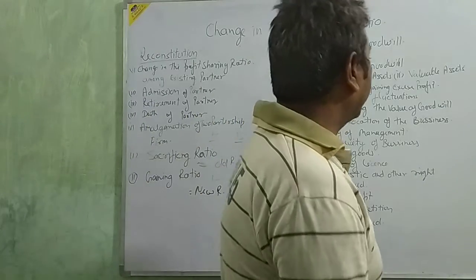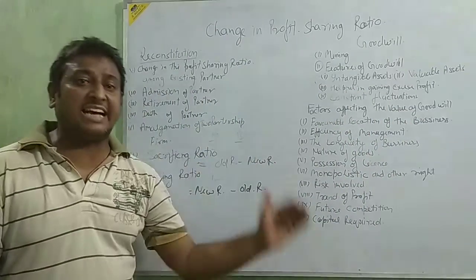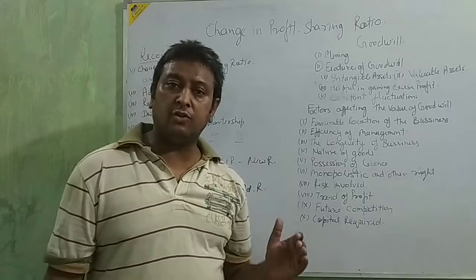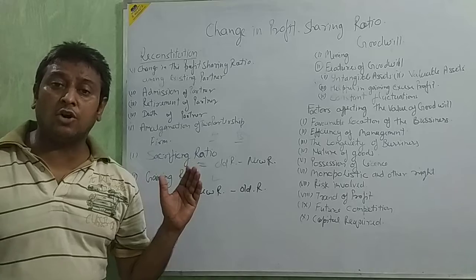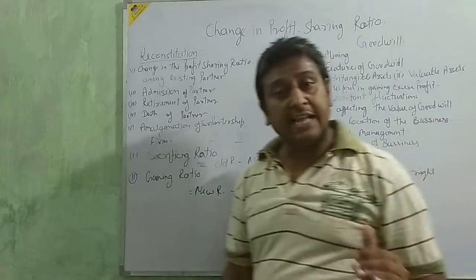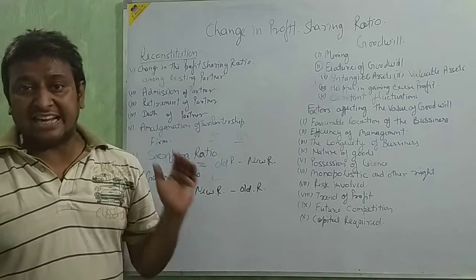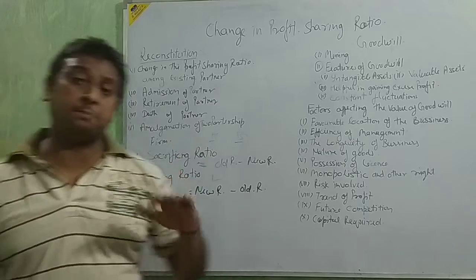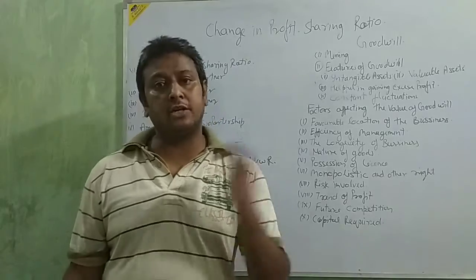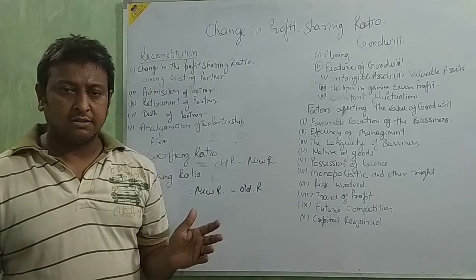Next, helping in giving extra profit. If your goodwill is good, then you easily get extra profit on your product, because on the basis of your goodwill you can sell your goods with an extra margin. Like when you go to the market and see a company product, you easily give more money for the company product, but for a local product you do not like to give any extra amount. Okay, beta? Clear?